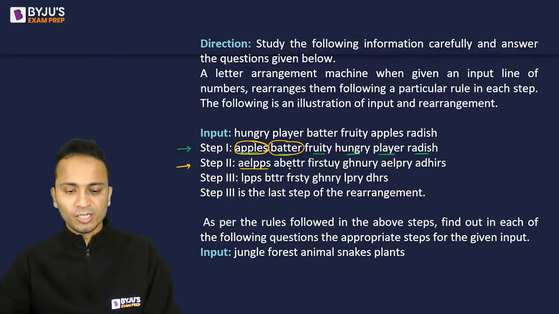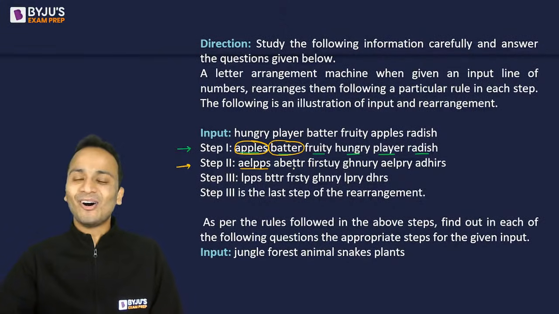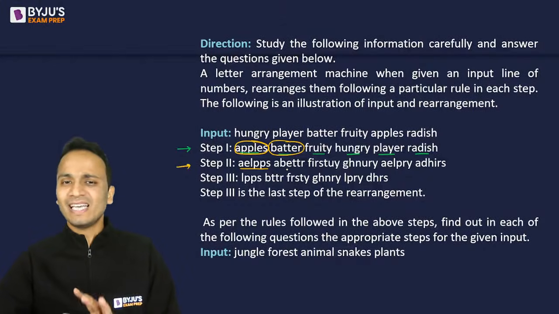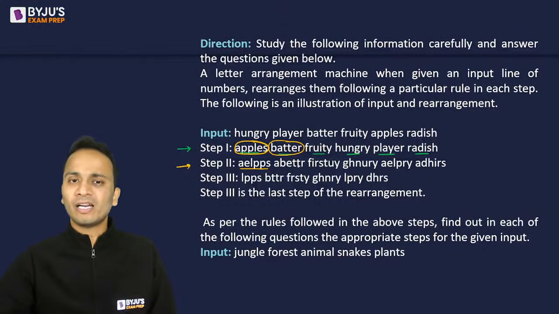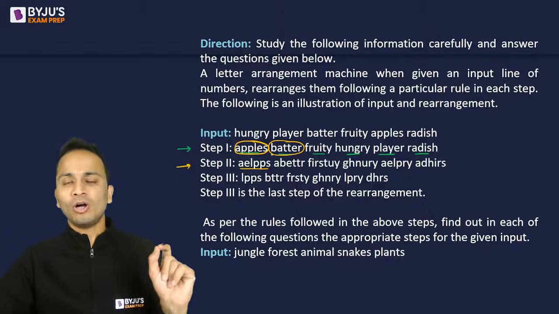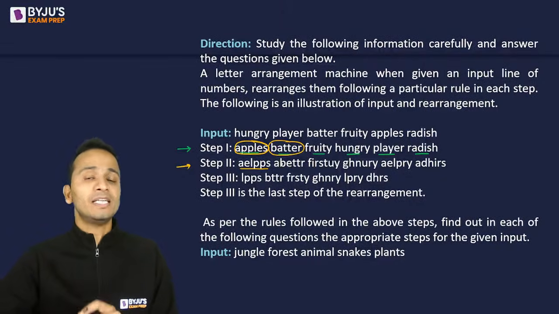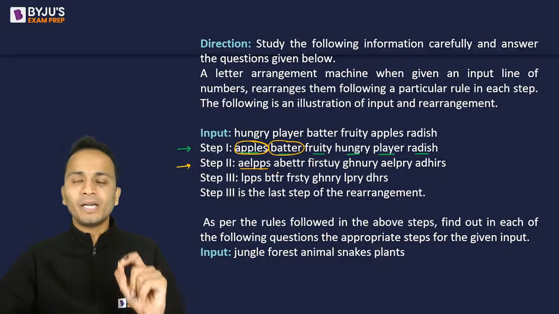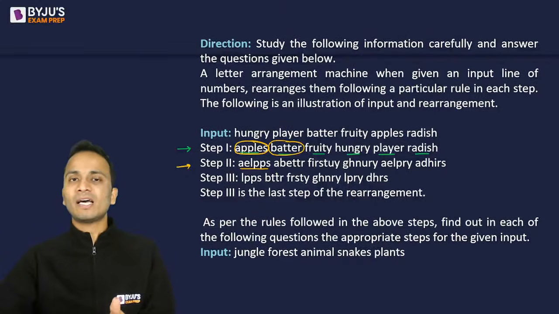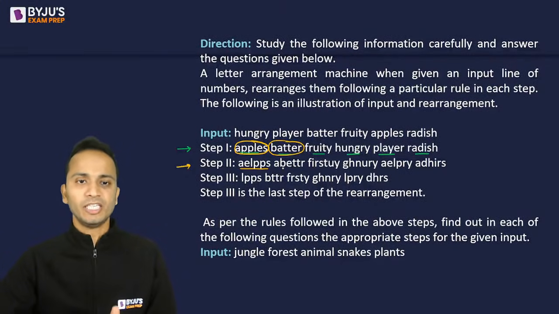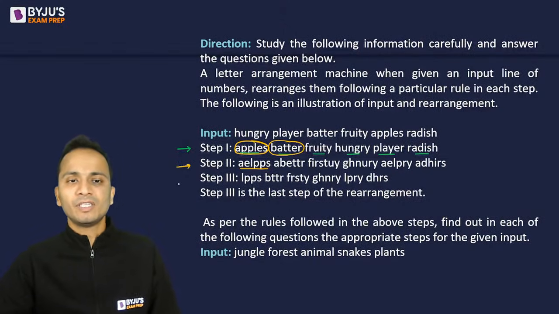All right. One of the students has written all vowels and consonants. No, that is not what happened. They have arranged the words in alphabetical order first. Then in step 2, in a particular word, all the alphabets are arranged in alphabetical order. Then what has happened in step 3? In step 3, they have removed all the vowels.